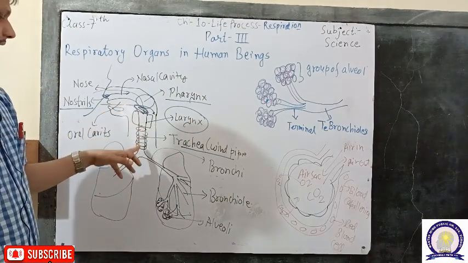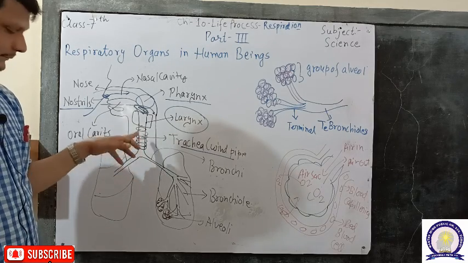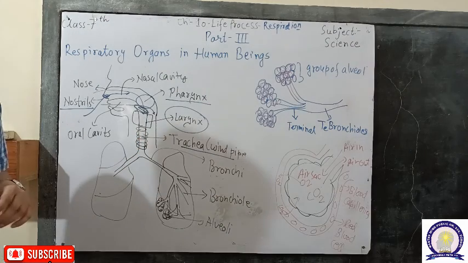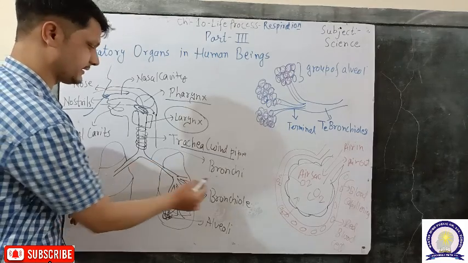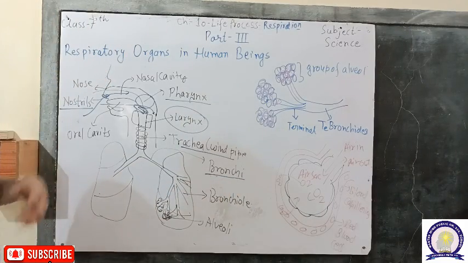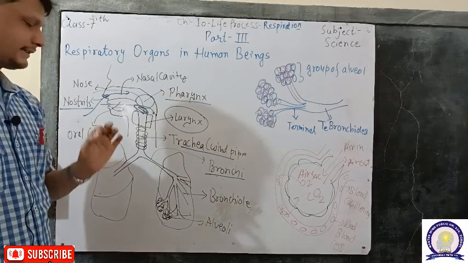Now when the trachea goes down into the thoracic cavity, or chest cavity, it divides into branches called bronchi in plural and bronchus in singular.